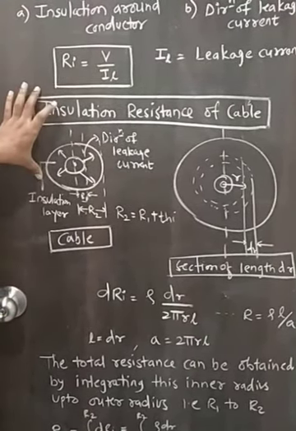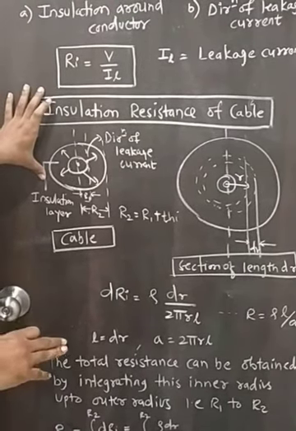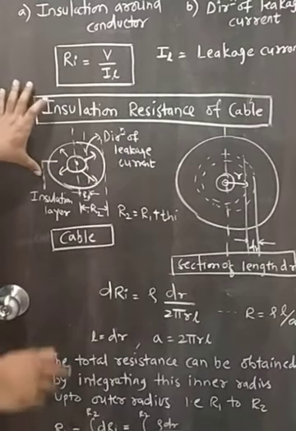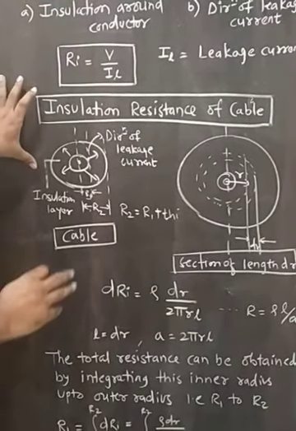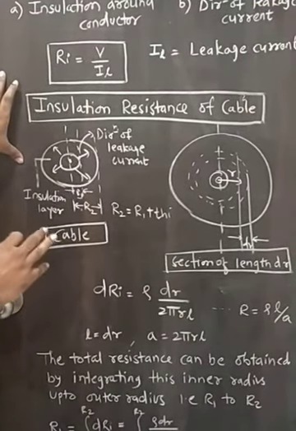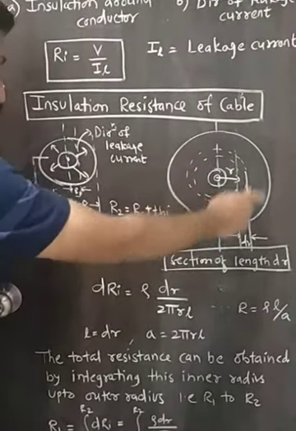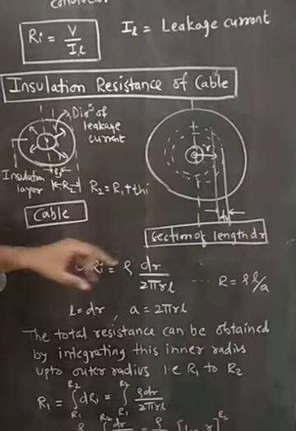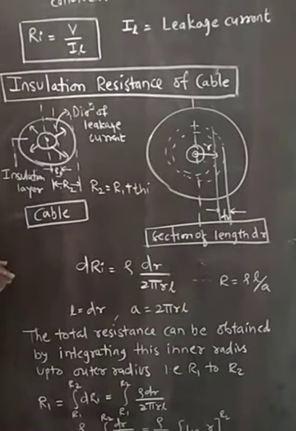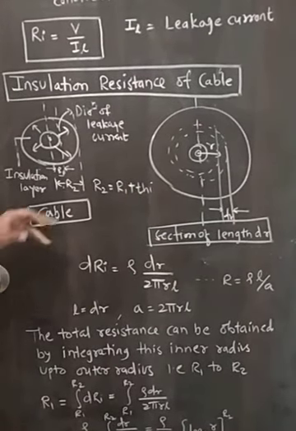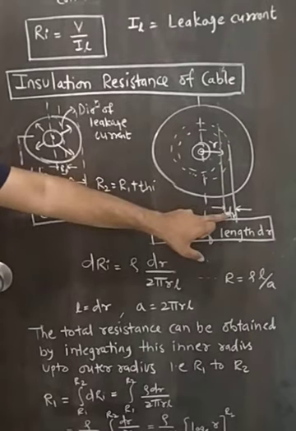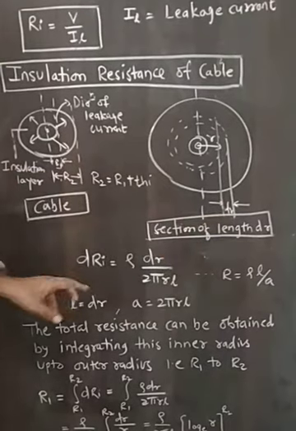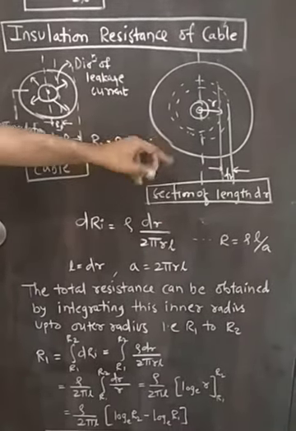Hence the cross section of the path of such current is not constant but continuously changes with respect to length of cable. So to calculate the insulation resistance, it is necessary to consider a cylindrical cross section of the cable. Here small r is the radius and dr is the thickness of the insulating layer. If leakage current flows, that dr is the length of the path of leakage current, so it continuously changes with the length.